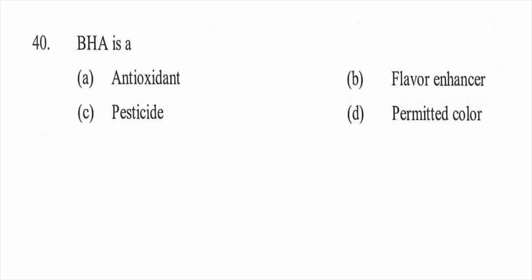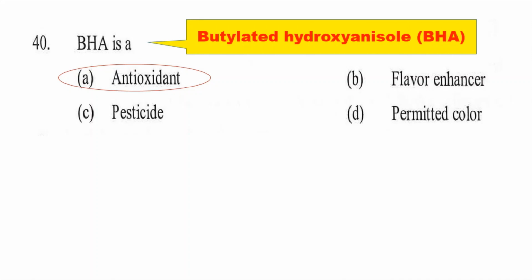Next question. BHA is a option A antioxidant, option B flavor enhancer, option C pesticide, option D permitted color. So the right answer will be BHA is an antioxidant, and the full form of BHA is butylated hydroxyanisole.